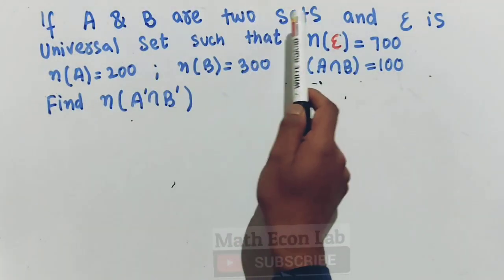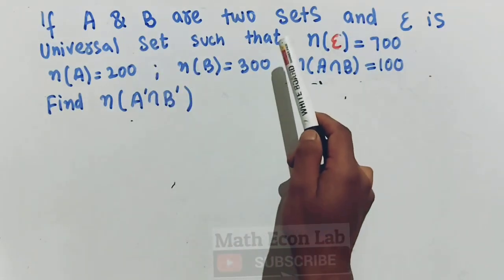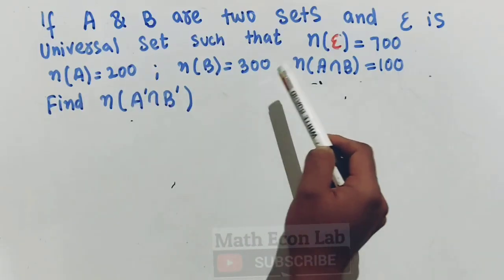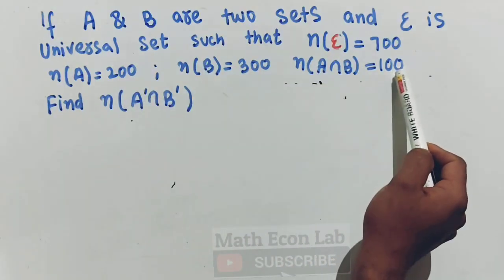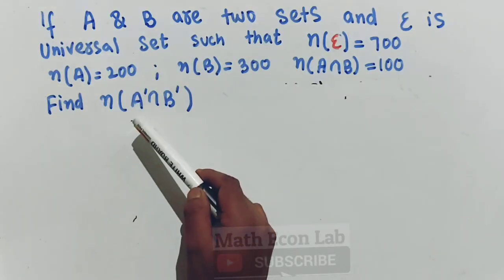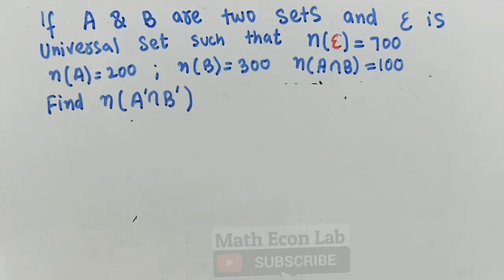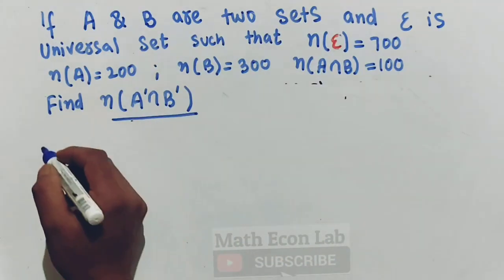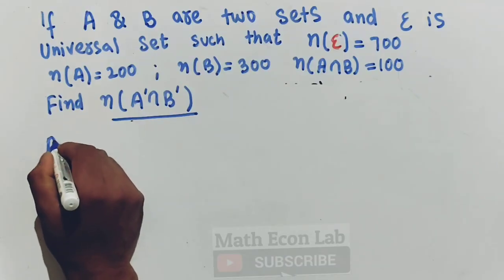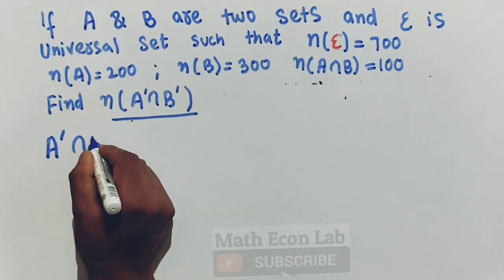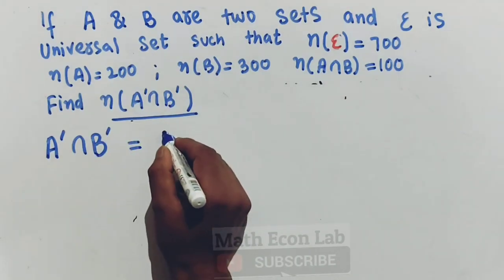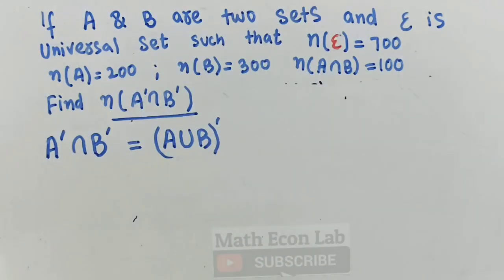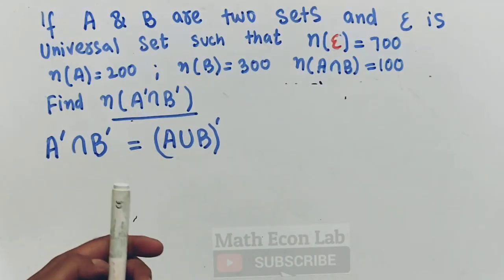The question is, if A and B are two sets such that epsilon denotes the universal set, the number of elements in the universal set is 700, the number of elements in set A is 200, the number of elements in set B is 300, and the number of elements in A intersection B is 100. We need to find out the number of elements in A complement intersection B complement. Whenever we have this kind of problem, we apply De Morgan's law, which tells us that A complement intersection B complement is equal to A union B whole complement. We know it from De Morgan's law, and we have explained it earlier.